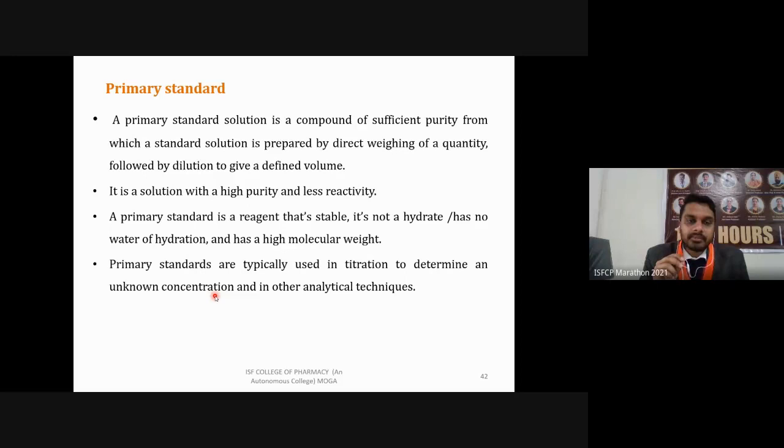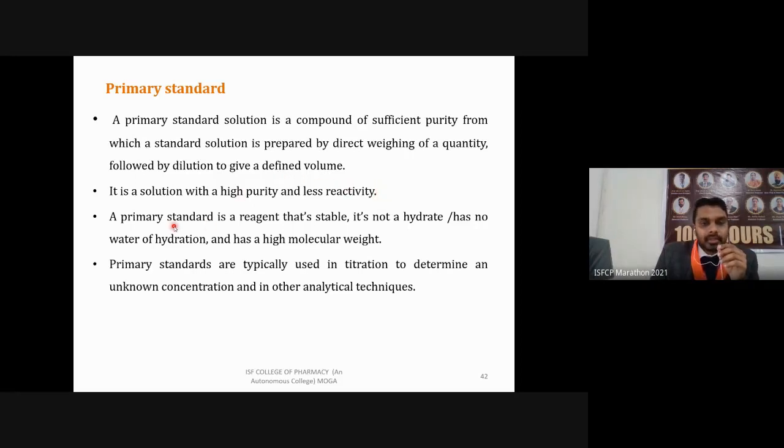Its solution is of high purity and less reactivity. A primary standard solution is of high purity because it does not contain any impurity. It is a highly pure chemical and less reactive. It is not going to react with solvents or anything else so as to produce side products. It is less reactive, or you can say stable.